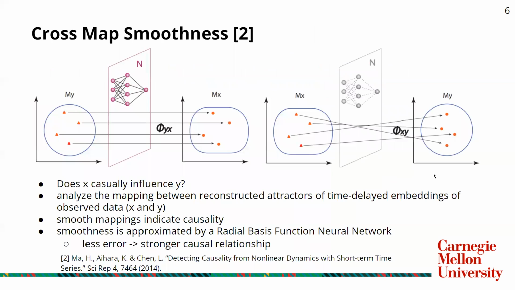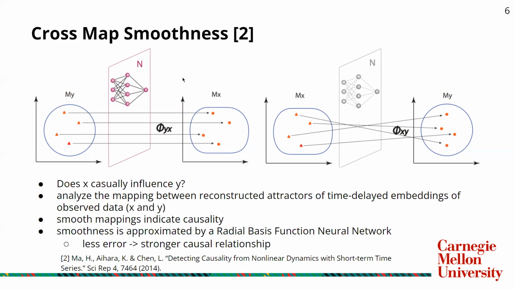The Map Smoothness algorithm presented by Ma et al. essentially tries to answer the question: how much does the variable x causally influence y, if it does at all? It does this by analyzing the mapping between reconstructed attractors of time-delayed embeddings of observed data. In other words, it tries to map an attractor formed by the y variable to an attractor formed by the x variable of its mutual neighbors.